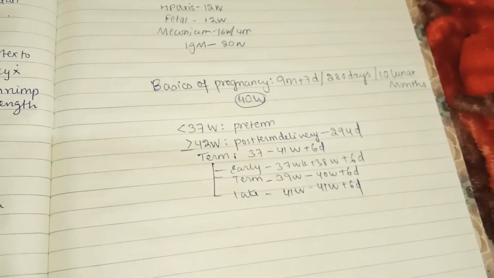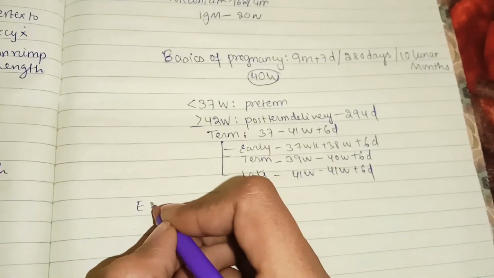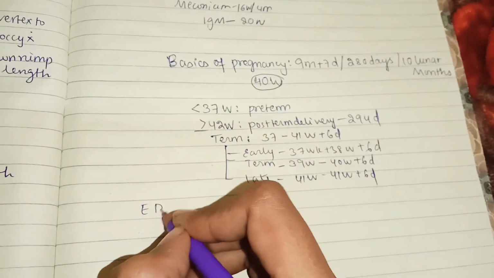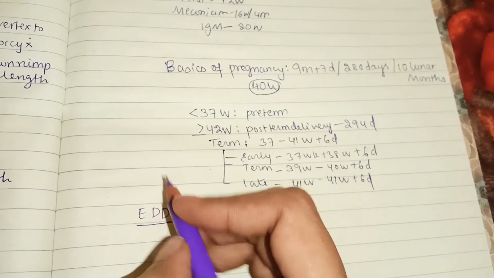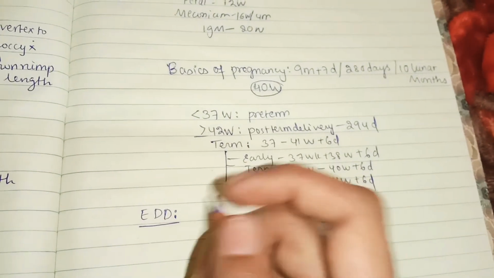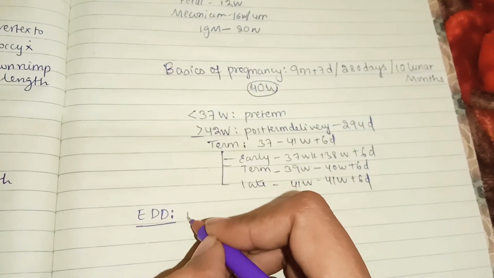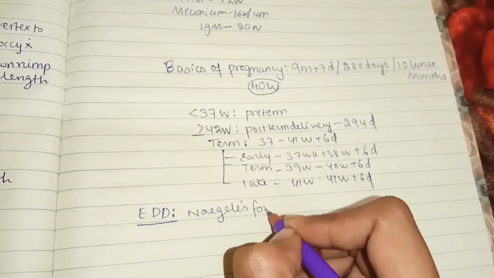Now let us see how to calculate EDD. EDD is the expected date of delivery, meaning the day on which you can say this delivery may happen. To determine this, you have a formula called Naegele's formula. So what is this Naegele's formula?